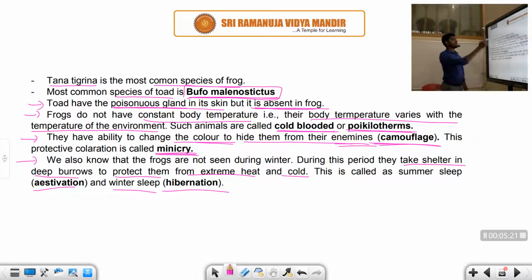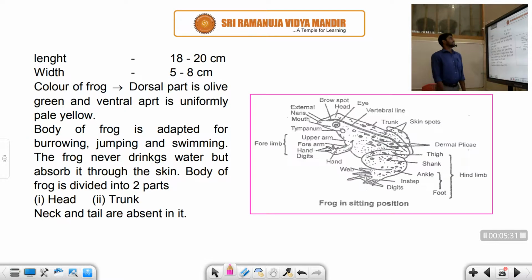So student, this is the introduction about the common frog. Let us discuss another piece of information. What is the length of the frog? You can observe now, we can see the frog in the sitting position. I'm drawing a diagram as a representation here. The length is 18 to 20 centimeters, and the width is around 5 to 8 centimeters.